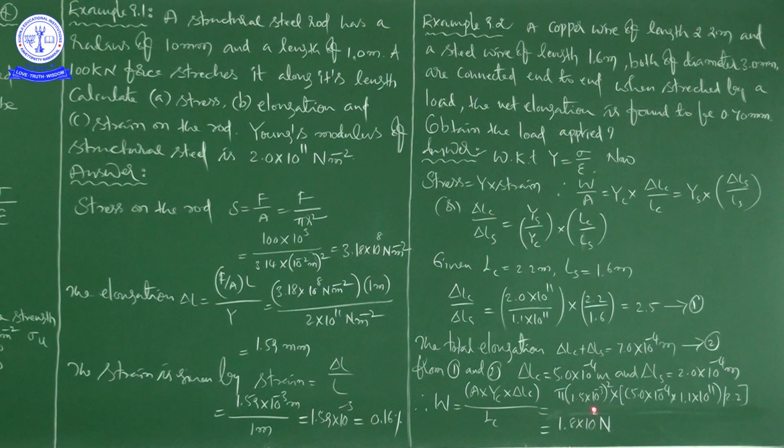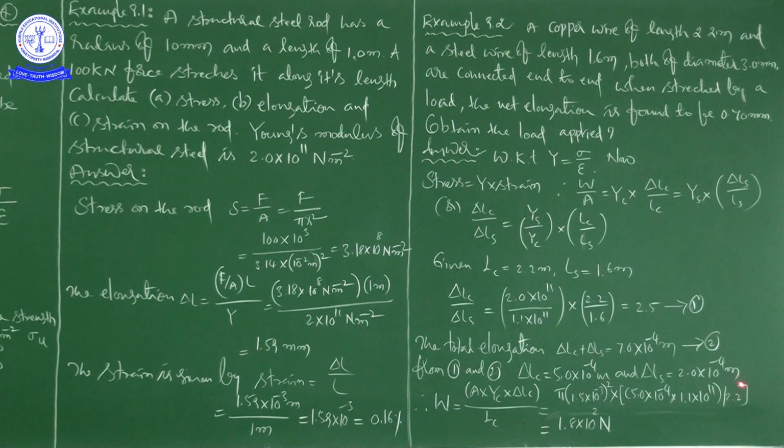That is the area, because the diameter is 3.0 millimeters, so the radius is 1.5 millimeters, written in meters.